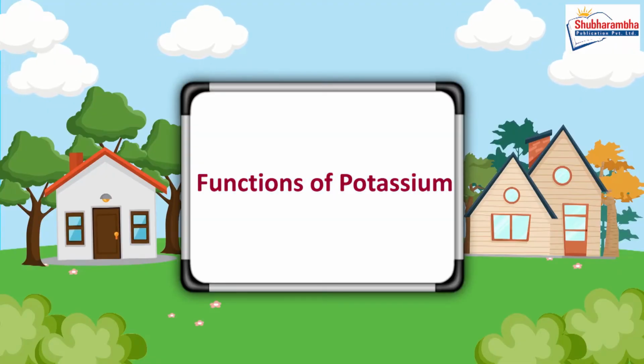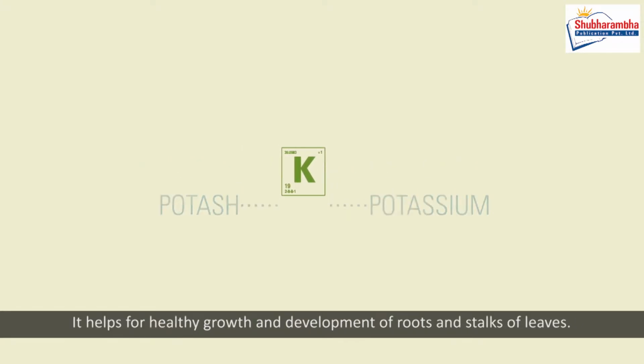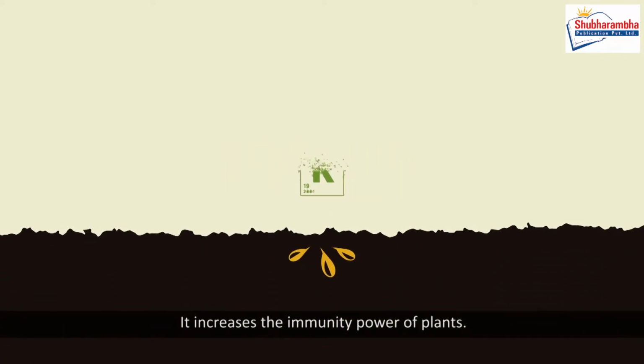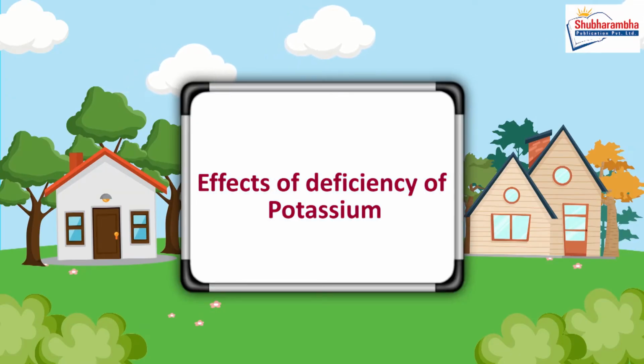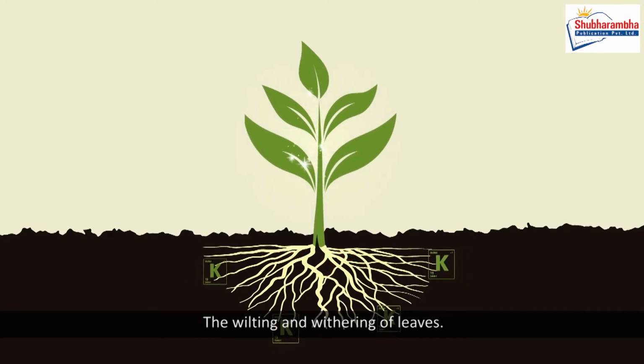Functions of potassium. It helps in proper development of flowers. It helps for healthy growth and development of roots and stalks of leaves. It increases the immunity power of plants. Effects of deficiency of potassium: a decrease in the immunity power of plants against diseases, and the wilting and withering of leaves.